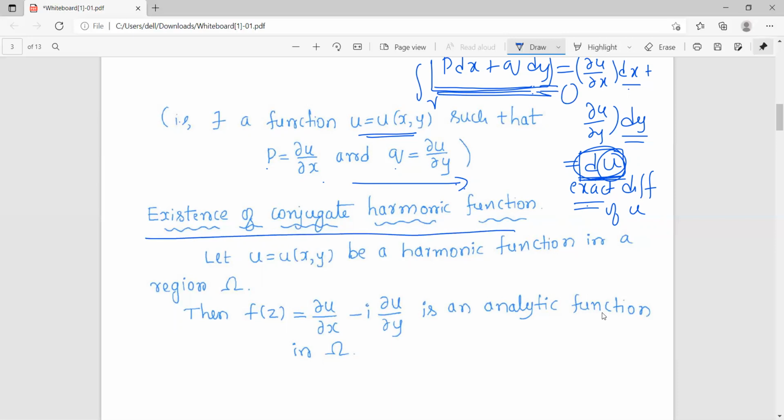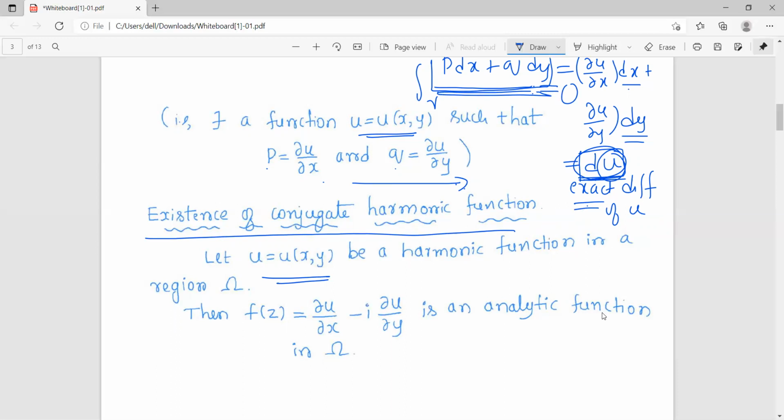Now we'll come to the question: existence of conjugate harmonic function. That is, given a harmonic function, does it have a conjugate harmonic function? So we shall start with the harmonic function. Let u equals u of x comma y be a harmonic function in a region omega.